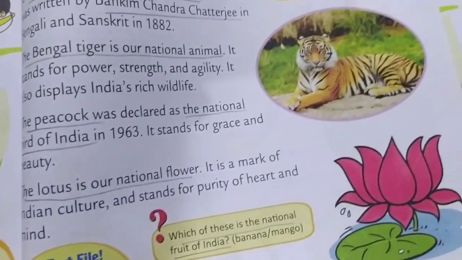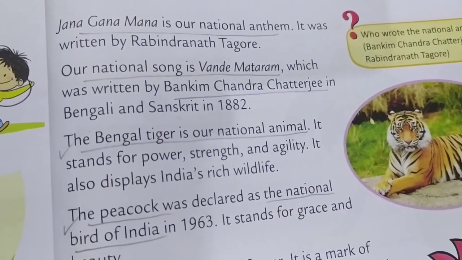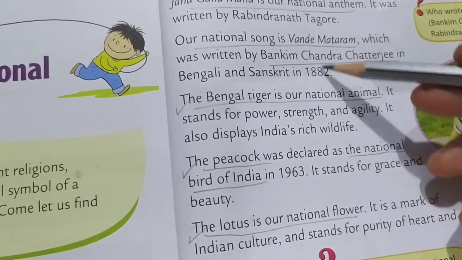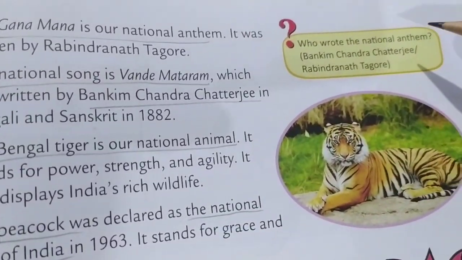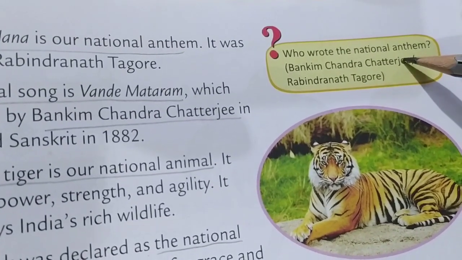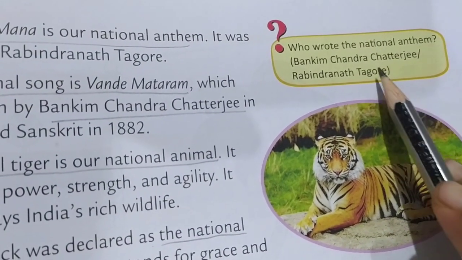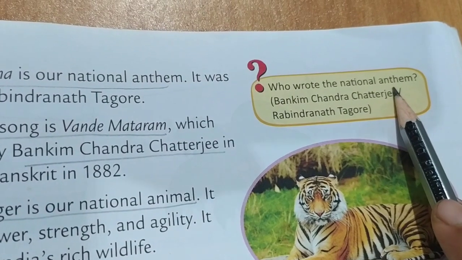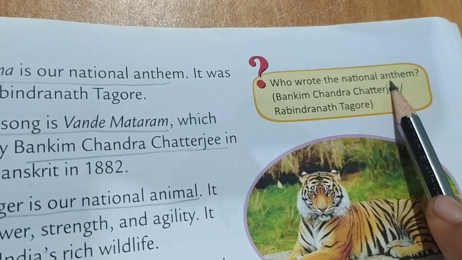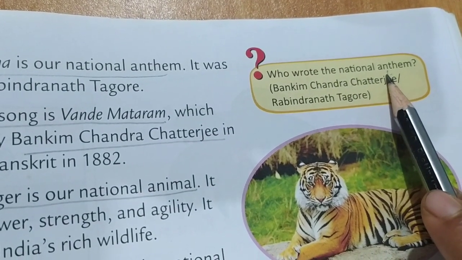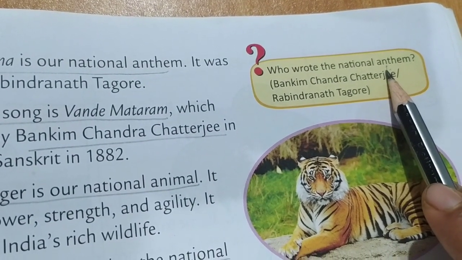You can see another column here. Here lot of things are there. You don't need to go through this. So the wondered things here. Who wrote the national anthem? Say question here. Which is our national anthem? Jana Gana Mana. Okay.